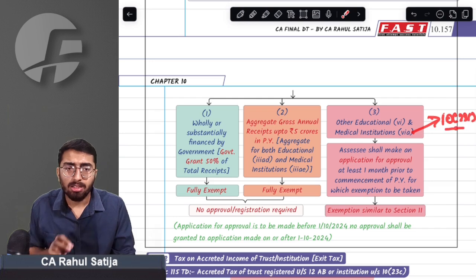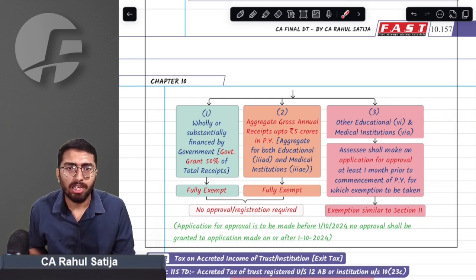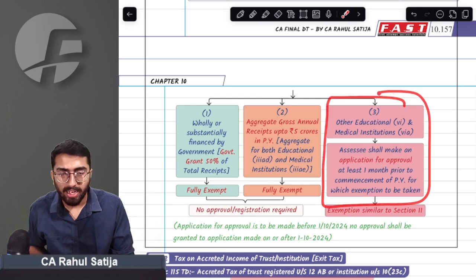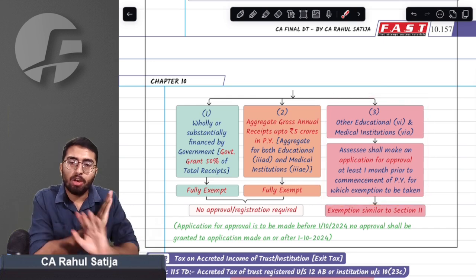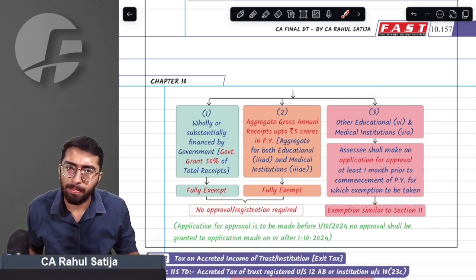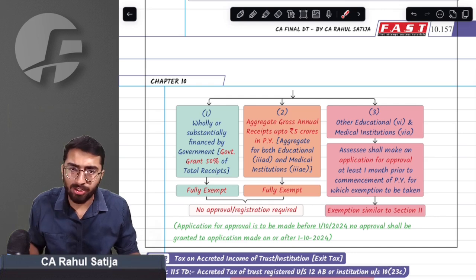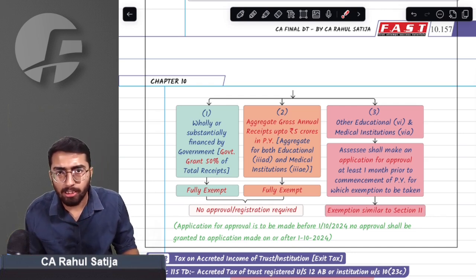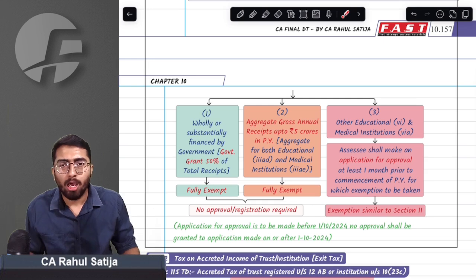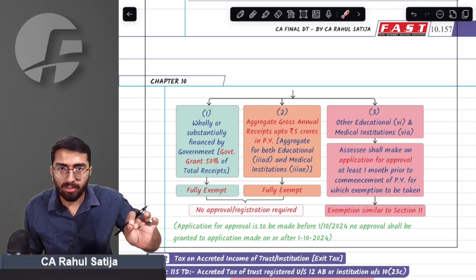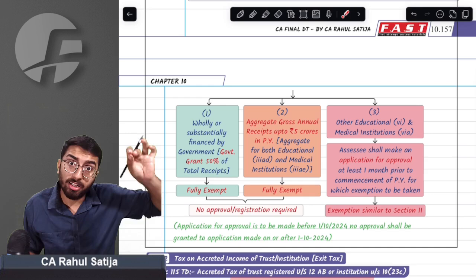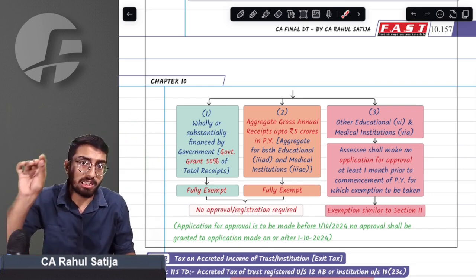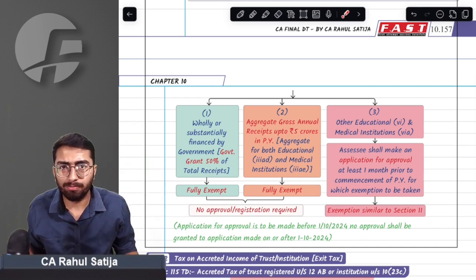Now, since they have stopped giving any newer registration, institutions of this kind that used to get registration under this section will not be allowed any fresh registration. What will happen to existing registrations? Existing registrations will continue. They will still be allowed exemption. Whenever their exemption lapses, they will have to get themselves registered under the 12AB regime.